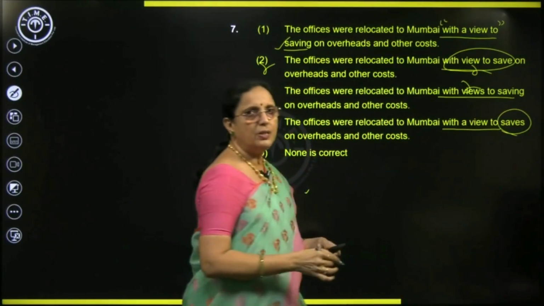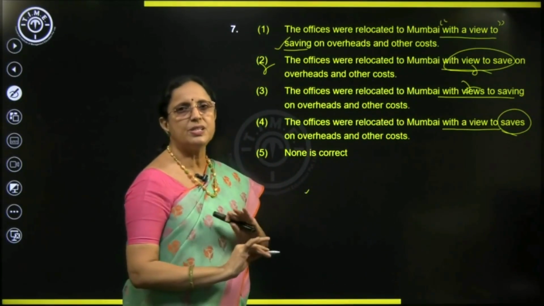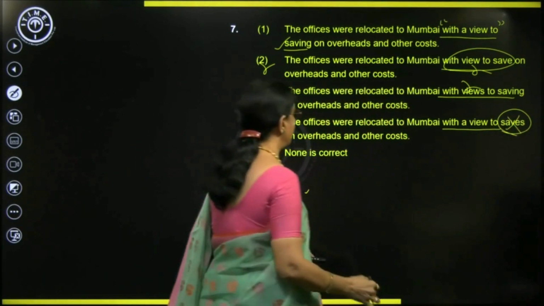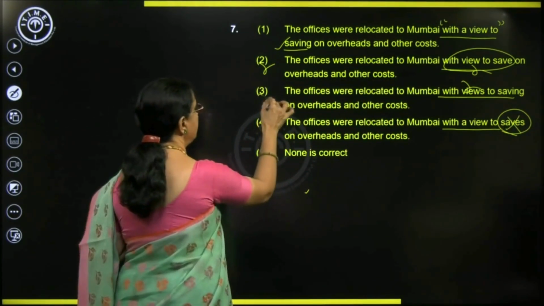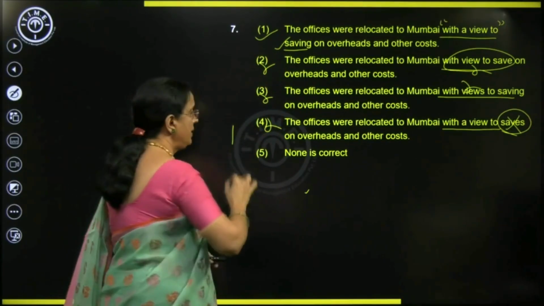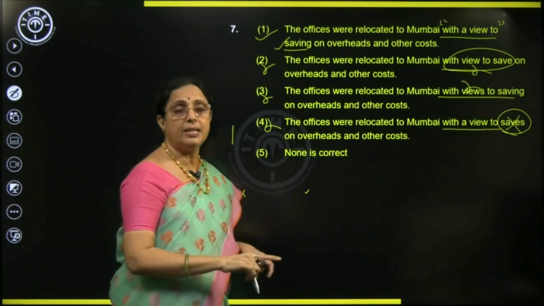You never use to saves, to runs, to jumps, it is just impossible, right? So, this is the incorrect expression. Fine. And what's your answer? Right. 1 is our answer. And remember, with a view to saving.